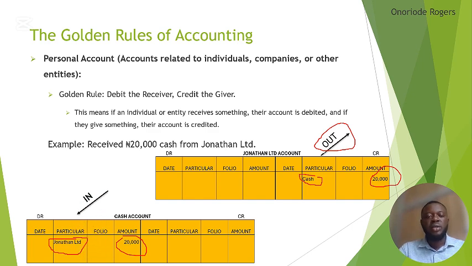So that means our cash book is receiving the cash, which fulfills the double entry principle that says debit the receiver and credit the giver. Here we say Jonathan is the one giving out, and here cash is the one receiving.